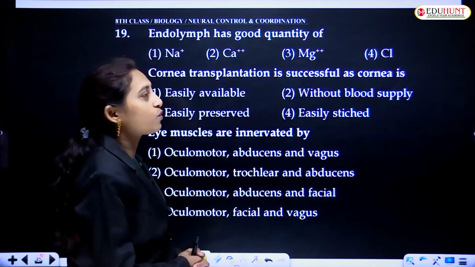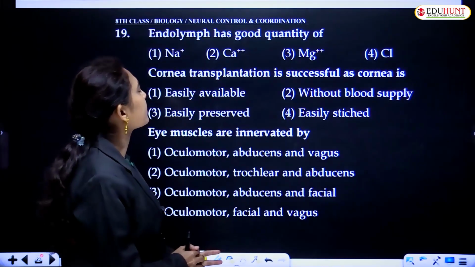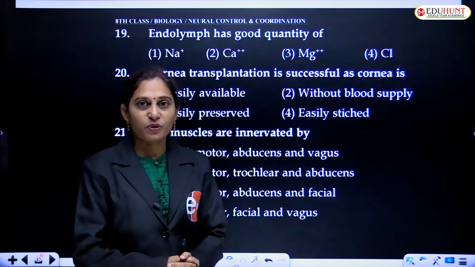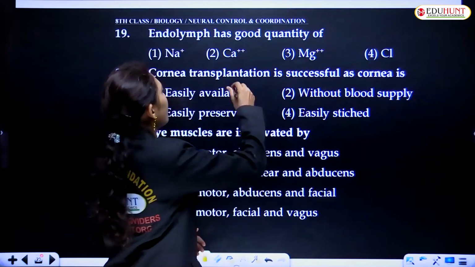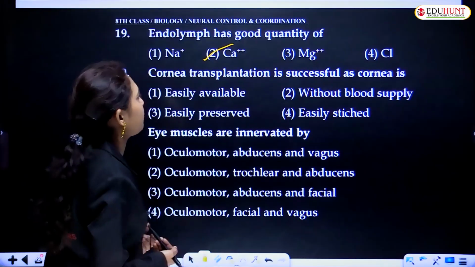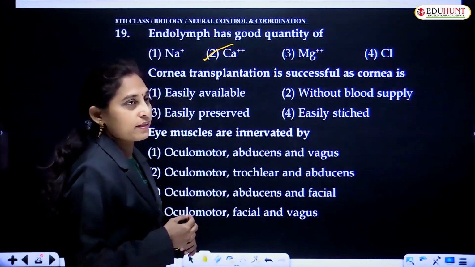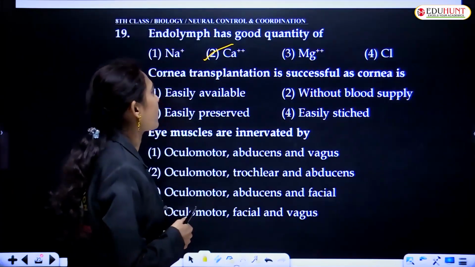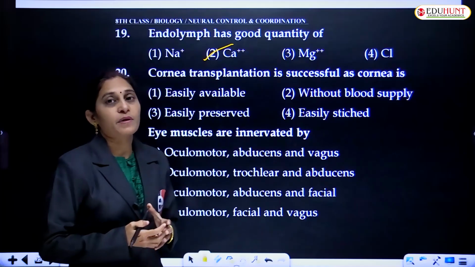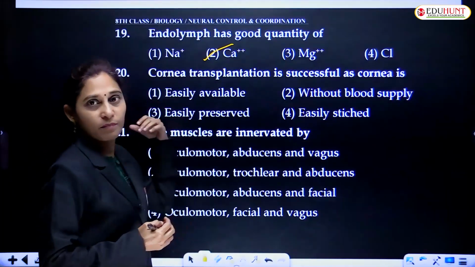Endolymph has good quantity of potassium and calcium. Actually, potassium is in the highest quantity and even calcium also occurs in good quantity. The quantity of potassium makes the availability of sodium lessen.